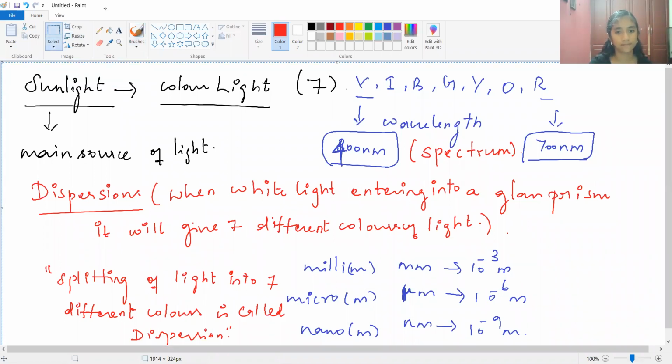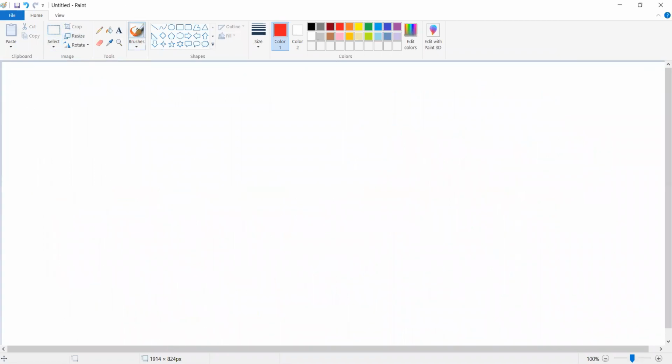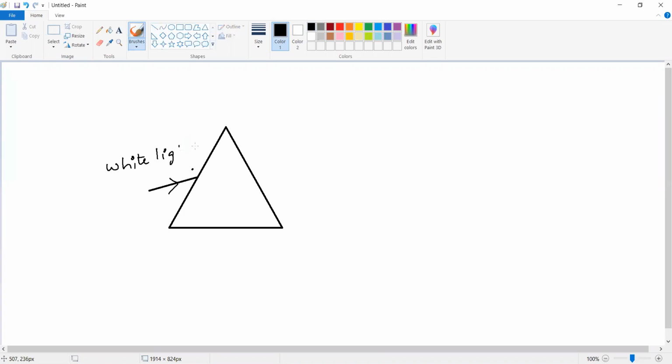So now I am drawing the production of this rainbow by using the triangular prism. I am just drawing the triangular prism. Wait, I will use a black color. You can also draw this diagram, it is very, very easy. So here what happened? First, the white light is entering. It is a white light entering a prism.